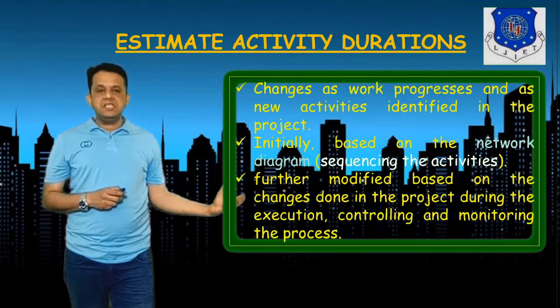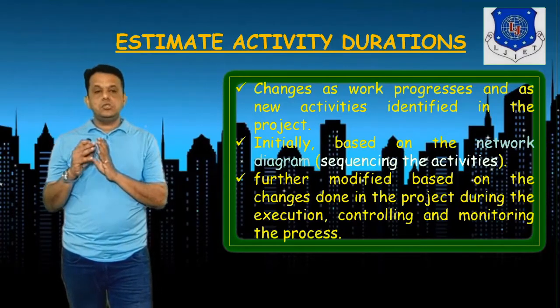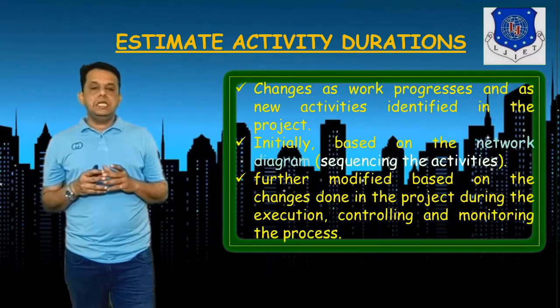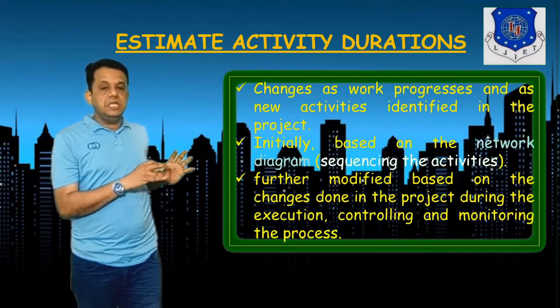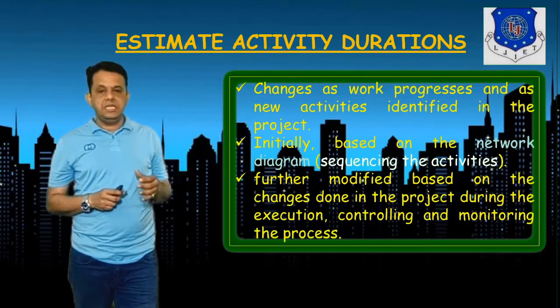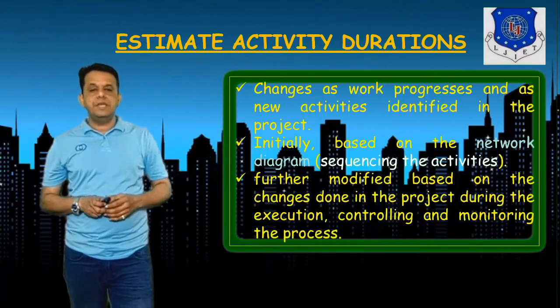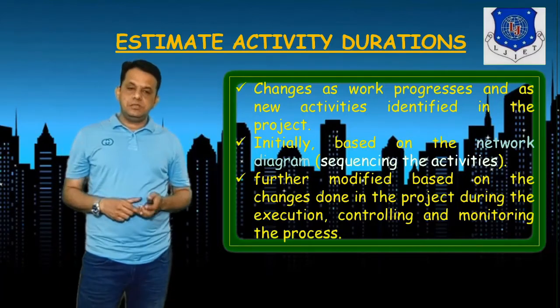It changes as work progresses, and new activities are identified which were not projected earlier. Initially it was based on the network diagram, the sequencing of activities, and then it can be modified on the basis of changes made during project execution.